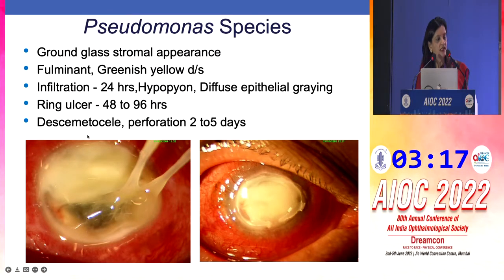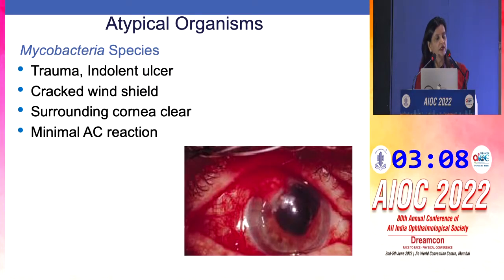Pseudomonas species, on the other hand, has ground glass stromal appearance with fulminant green discharge, infiltration which happens in 24 hours, descemetocele and perforation which can happen in 2 to 5 days.